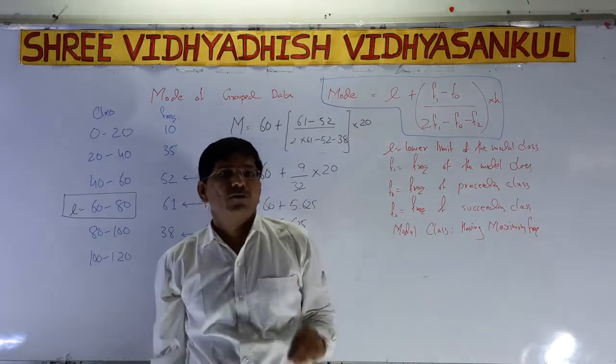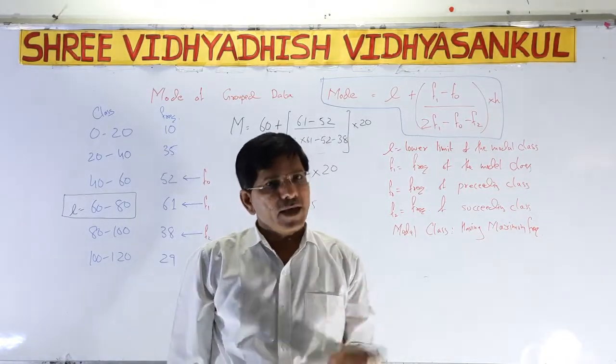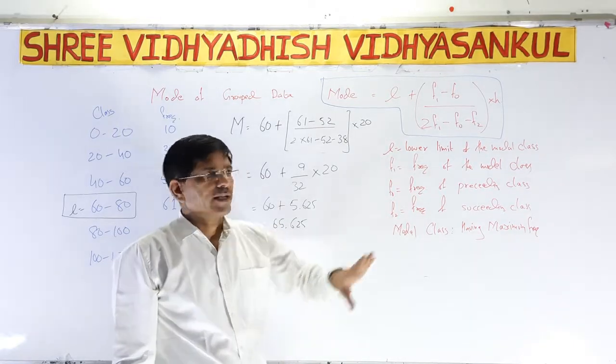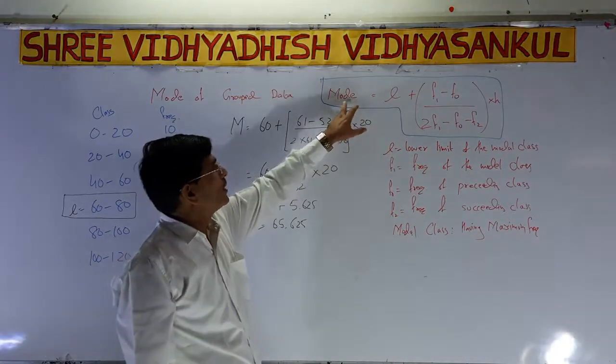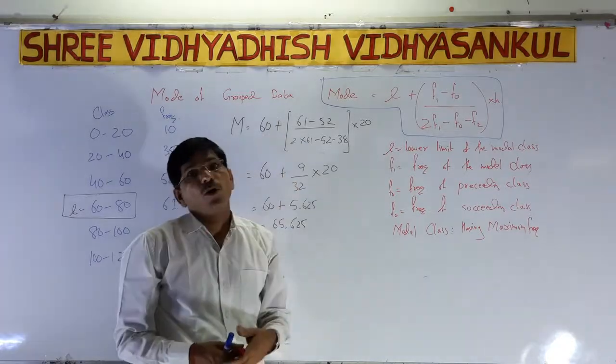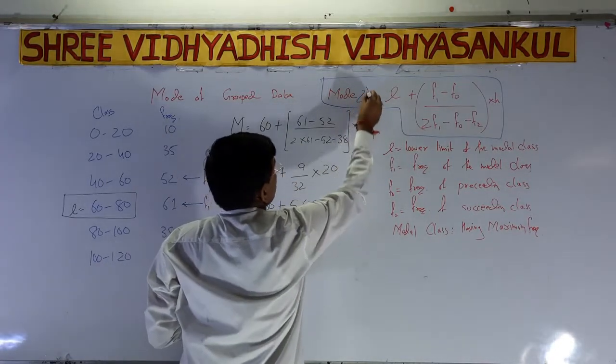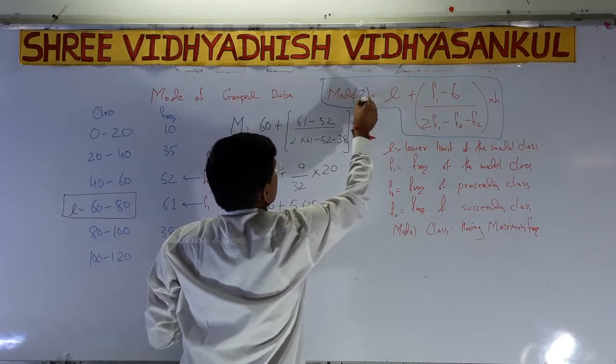You should write this formula at least 4 or 5 times, then you can learn it properly. Again, the symbol of mode is z, as we already discussed in 9th.